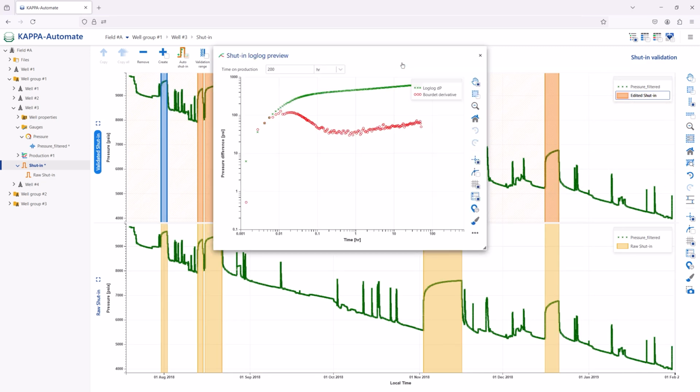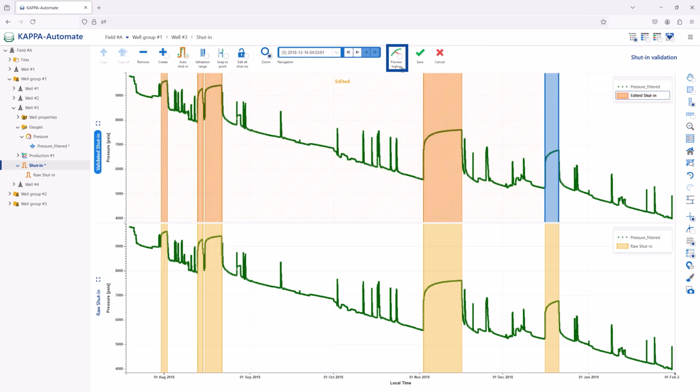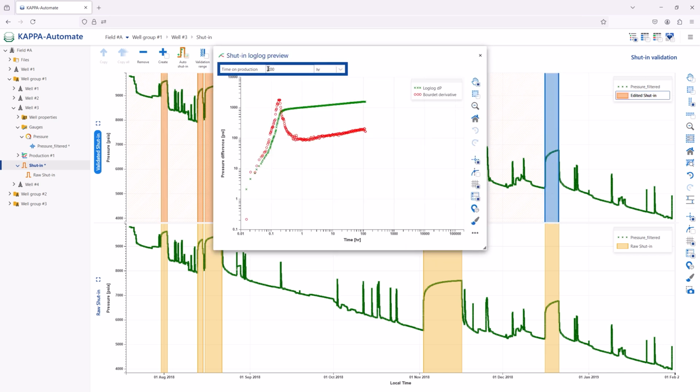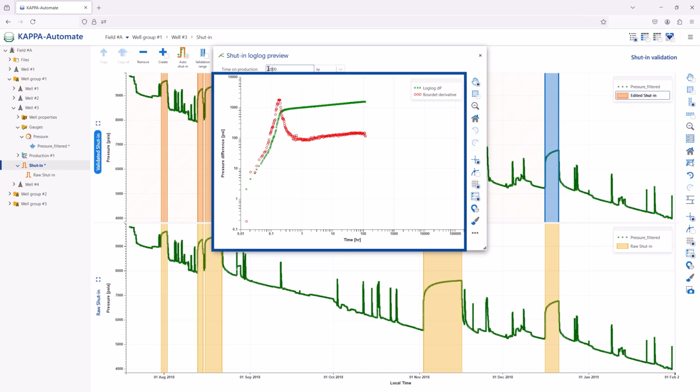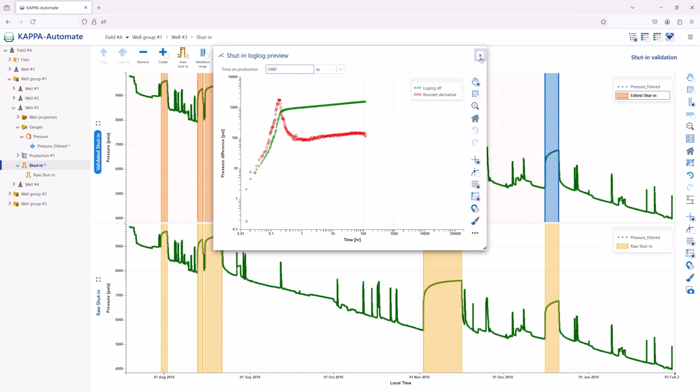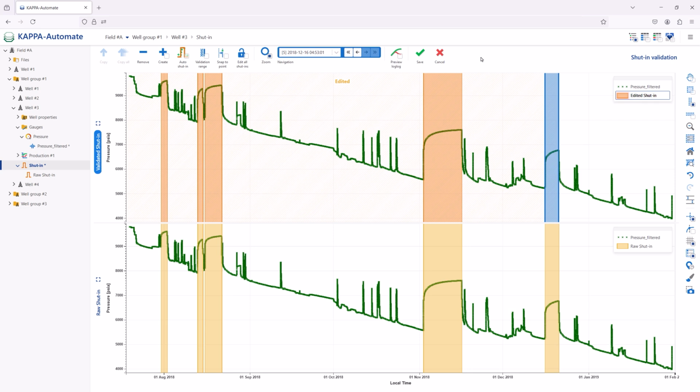Therefore, this plot only uses Horner superposition to compute the Bourdet derivative, where TP can be edited by the user. All seems to be okay here. The preview form is closed. A copied, unvalidated shut-in may be removed from the validated shut-in plot by selecting it and clicking on Remove.